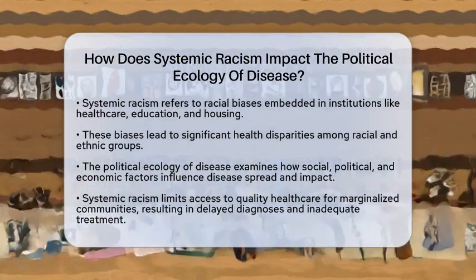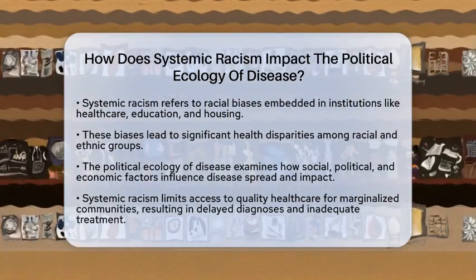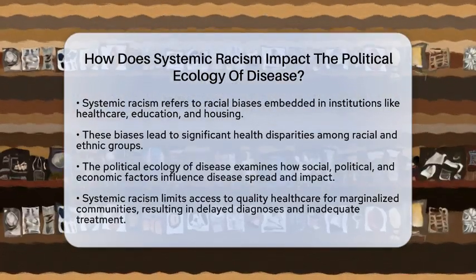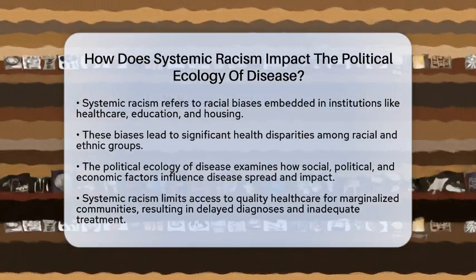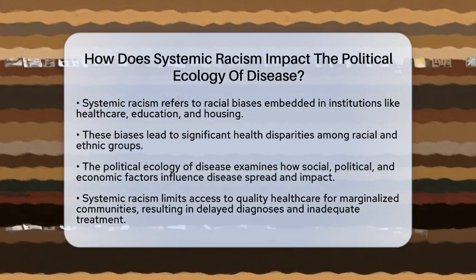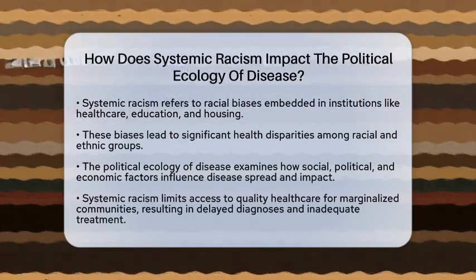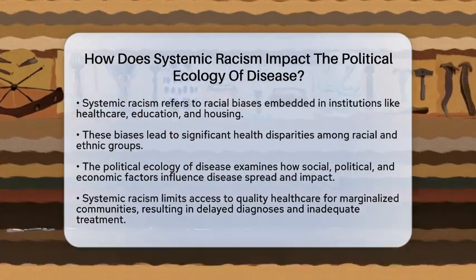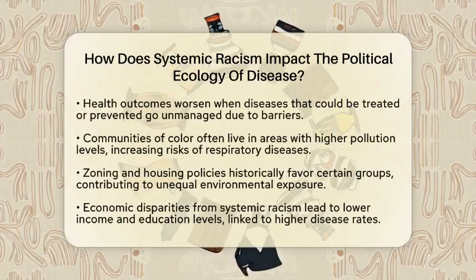This term refers to the ways in which racial biases are embedded in our institutions, such as healthcare, education, and housing. These biases can lead to significant health disparities among different racial and ethnic groups. Now, let's connect this to the political ecology of disease. This concept examines how social, political, and economic factors influence the spread and impact of diseases. It looks at how our environment and societal structures interact to shape health outcomes.